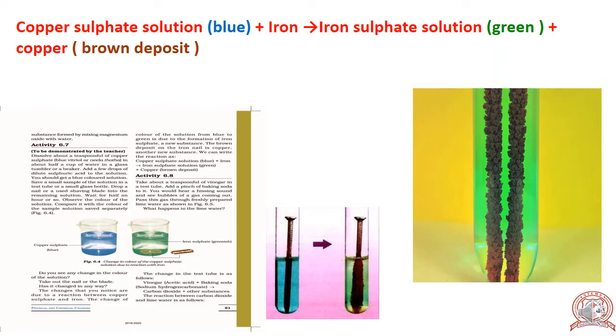Now next is the reaction between copper sulfate solution and iron. Take 100 ml water in a beaker. Dissolve 1 teaspoon of copper sulfate in it.